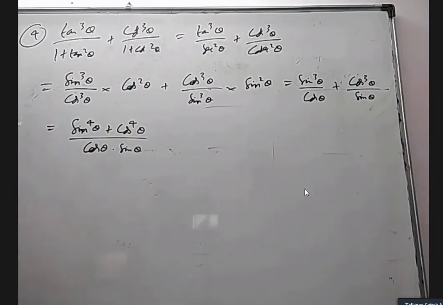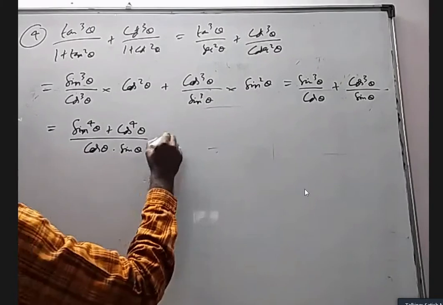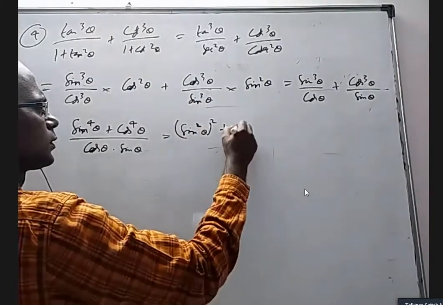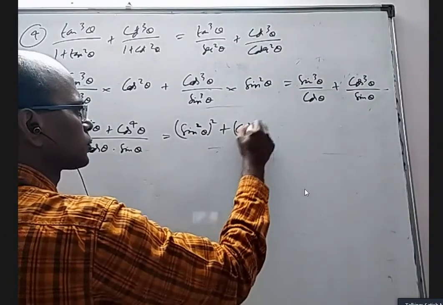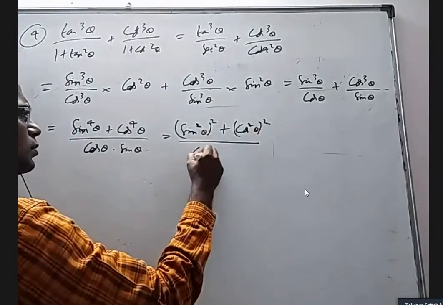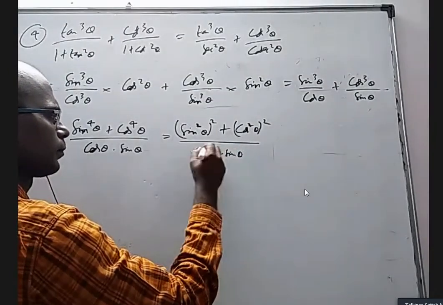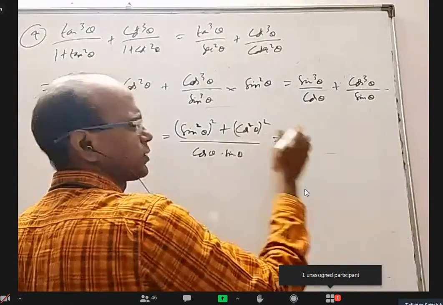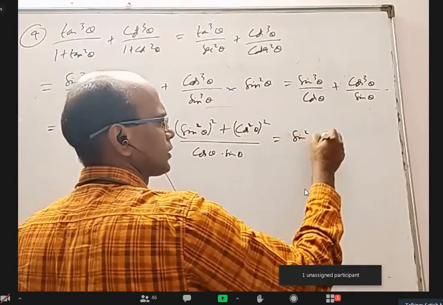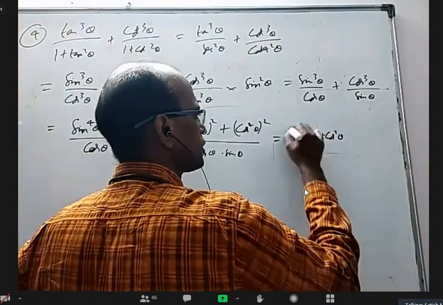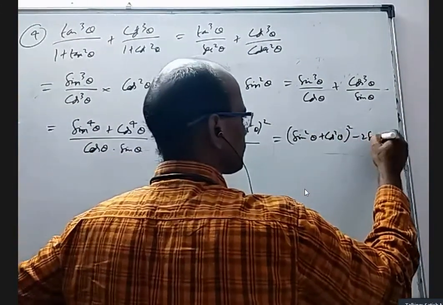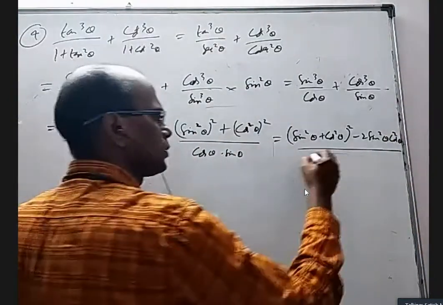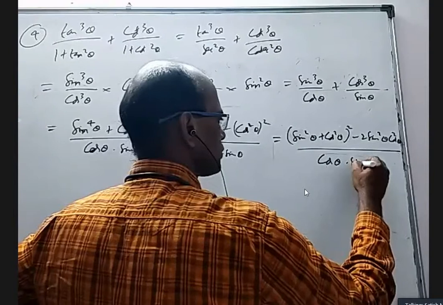A square plus b square, I can write as a plus b whole square minus 2ab. The sin power 4, I can write as sin square theta whole square, and cos power 4 as cos square theta whole square, by cos theta sin theta. Since a square plus b square is a plus b whole square minus 2ab, I can write sin square theta plus cos square theta whole square minus 2 sin square theta cos square theta, by cos theta into sin theta.